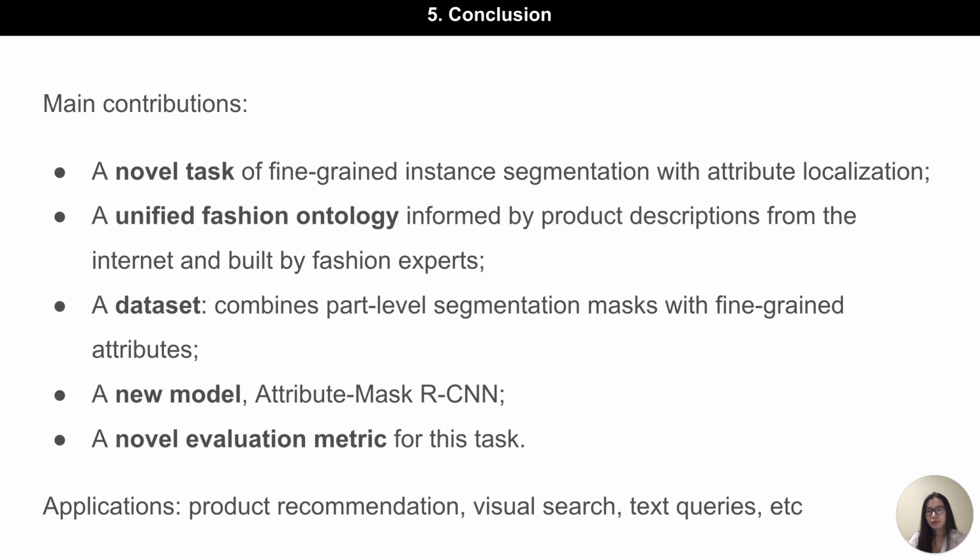To conclude, in this work, we focus on a new task that unifies instance segmentation and attributes recognition. As an example to illustrate this task, we introduce the Fashionpedia ontology and dataset. To the best of our knowledge, Fashionpedia is the first dataset that combines part-level segmentation masks with fine-grained attributes. We presented Attribute Mask R-CNN, a novel model for this task, along with a novel evaluation metric.